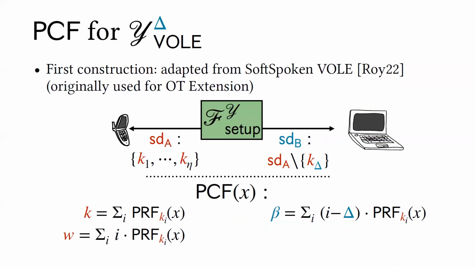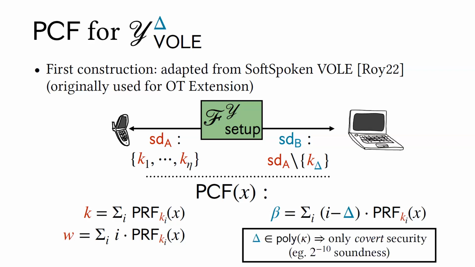The first construction that we give to instantiate this uses this nice technique of Roy that is built from OT, that was introduced in the context of OT extension. Essentially, the seeds of the PCF correspond to a bunch of PRF keys, of which the prover gets all the keys and the verifier gets all but one. The idea is that these PRF keys are evaluated on any public input and combined in some clever way, so that as long as the prover doesn't know which key the verifier is missing, the prover won't be able to subvert the check.